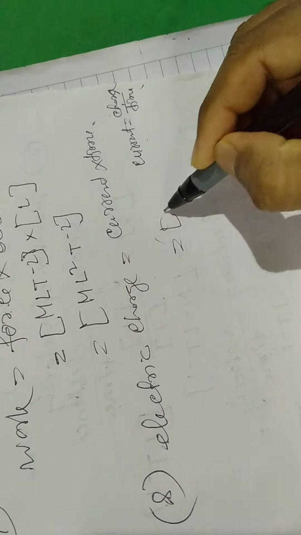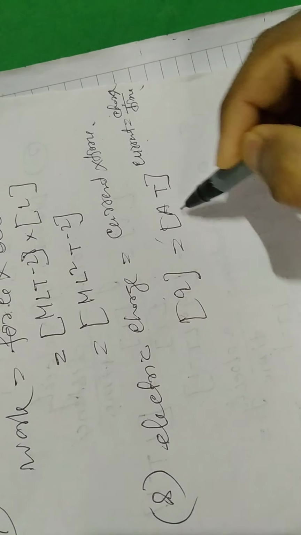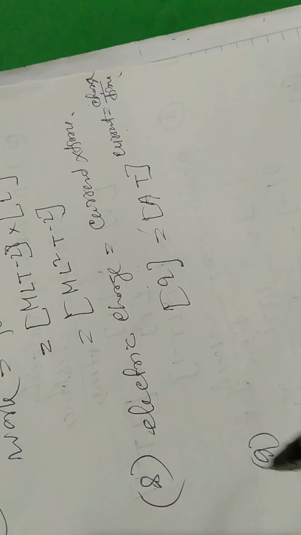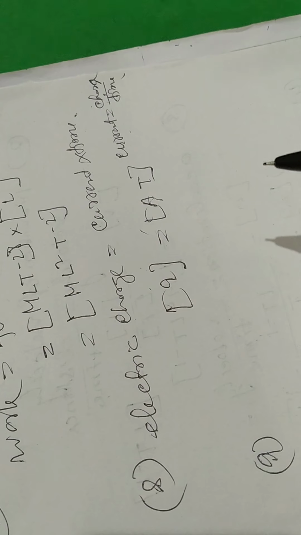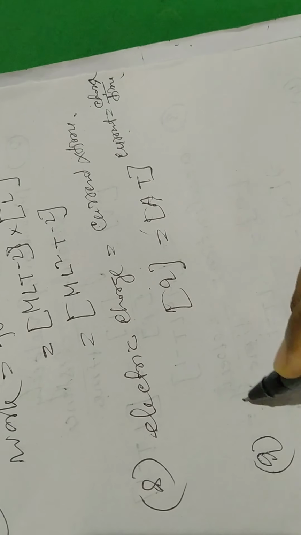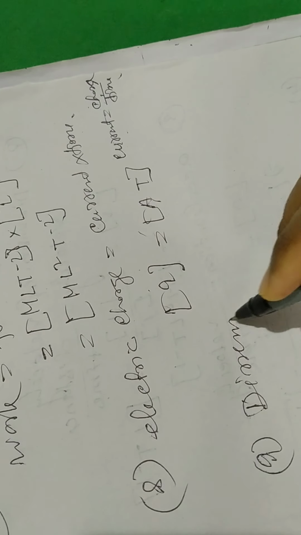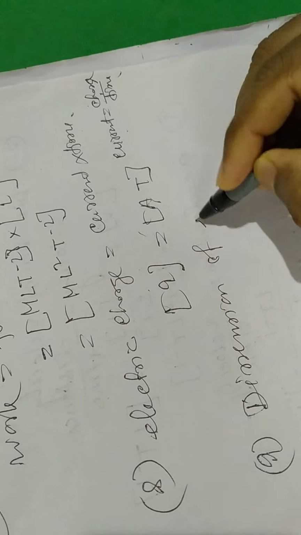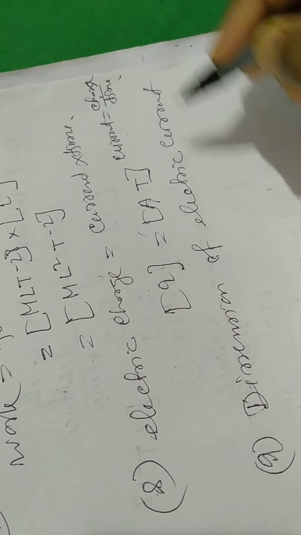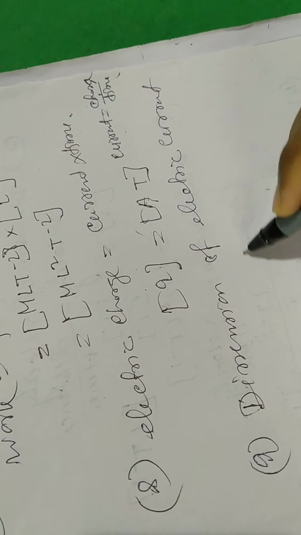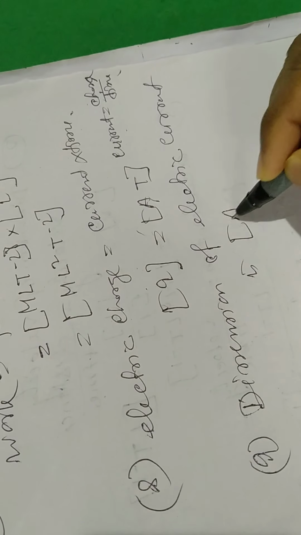The dimension of current is A, time is T. So the dimension of charge is A T. Already you have learned the dimension of electric current is A.